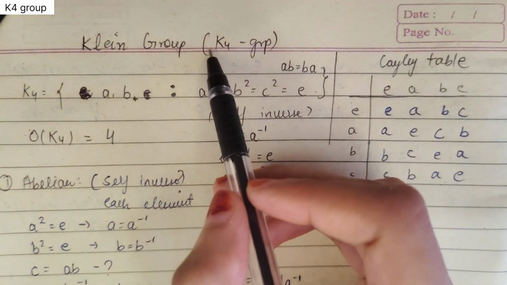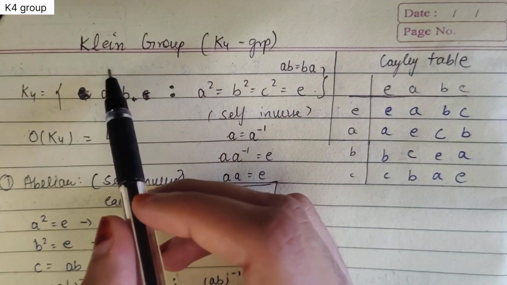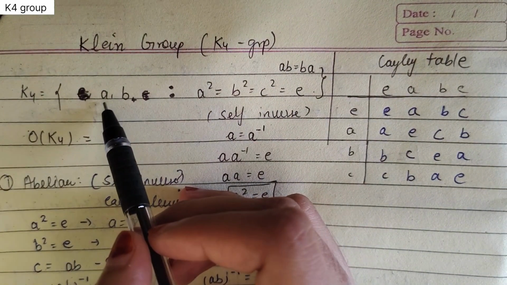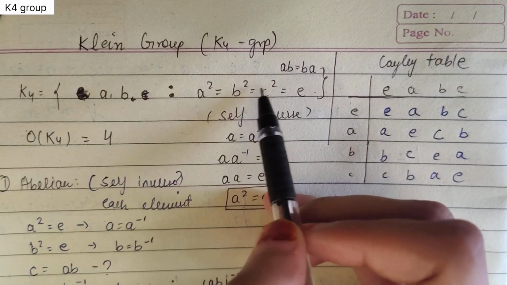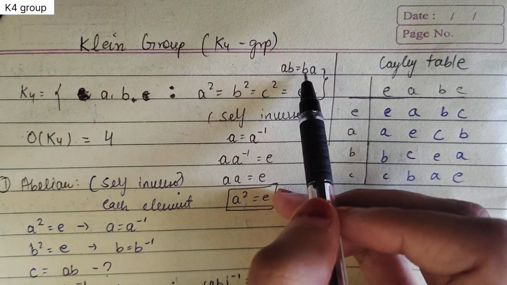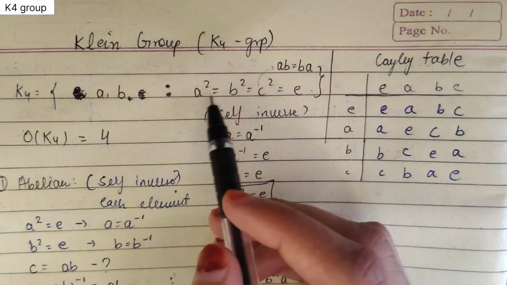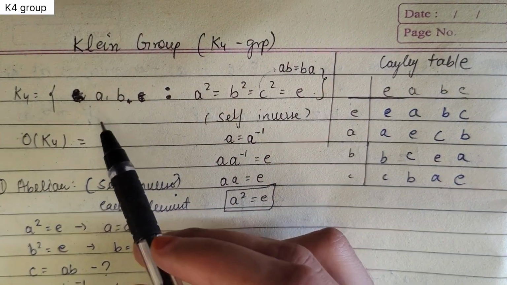K4 is the Klein four-group. K4 is just a group of order 4 consisting of elements e, a, b, c such that a square, b square, c square is identity and ab equals ba. Basically this c is ab.